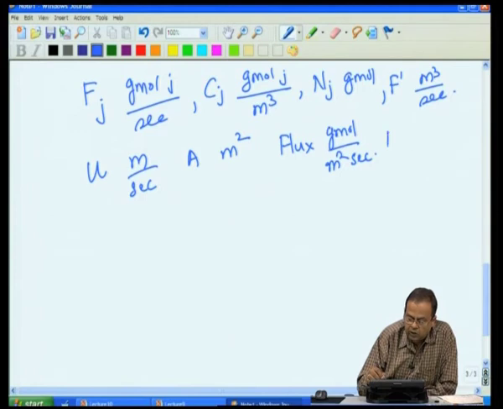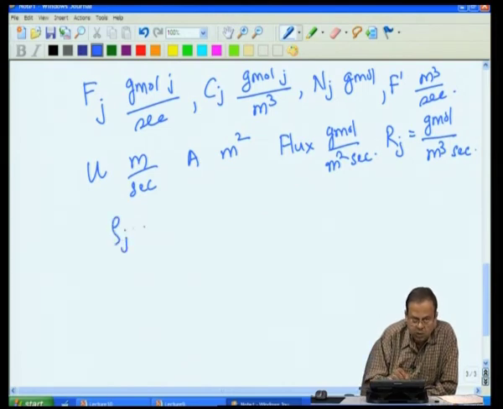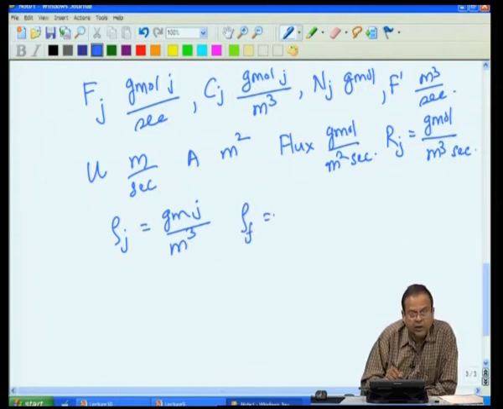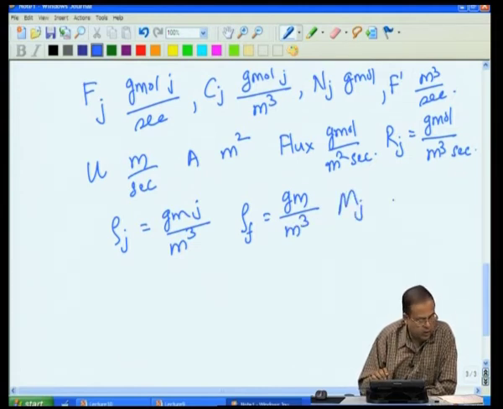Rj, rate of reaction, so gram mole per meter cube per second. Then rho j, the density, gram of J per meter cube, let us say. Rho f, the density of the entire reacting mixture, rho j is the density of the jth species. So, this we can define as gram per meter cube, and then molecular weight Mj and so on.